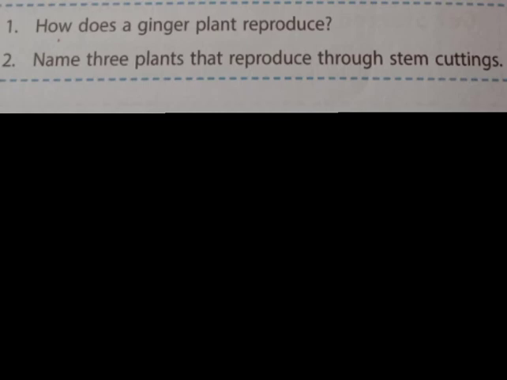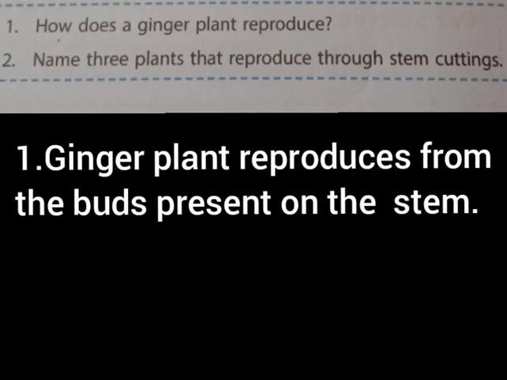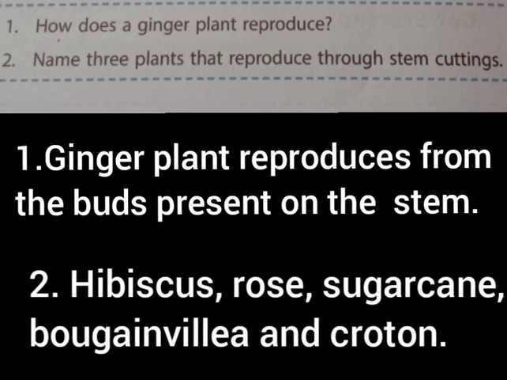In your textbook, page number 42, there are two questions. First one is, how does a ginger plant reproduce? What is the answer? A ginger plant reproduces from the buds present on the stem. Second one is, name 3 plants that reproduce through stem cuttings. Hibiscus, rose, sugarcane, bougainvillea and croton are the plants that reproduce through stem cuttings. You can write the name of any 3 plants there.